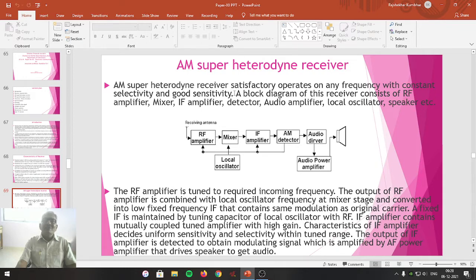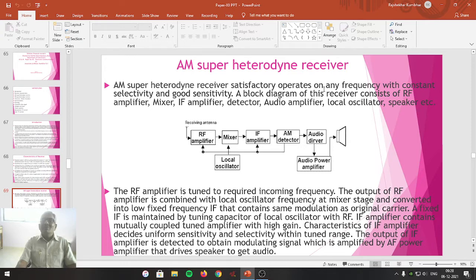By considering them, we can say the amplitude modulated super heterodyne receiver satisfactorily operates on any frequency range, having better selectivity and good sensitivity. Means the sensitivity of AM receiver is very good because it is capable of receiving the weakest signal, and it also rejects the unwanted signal and only receives the wanted signal.